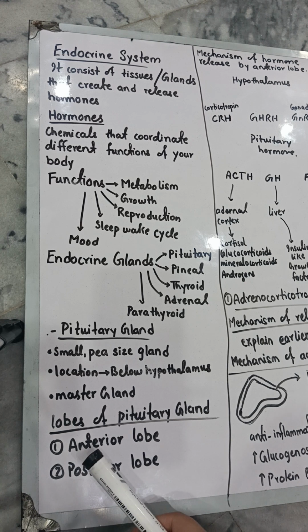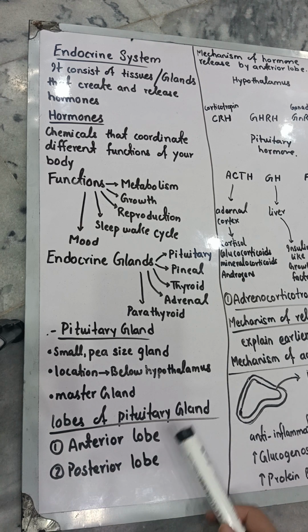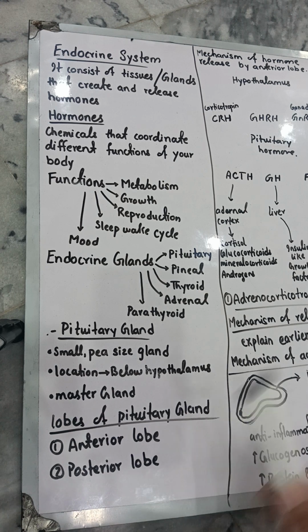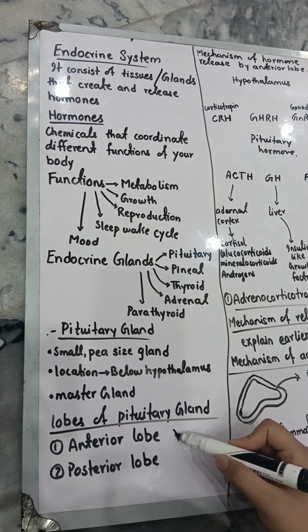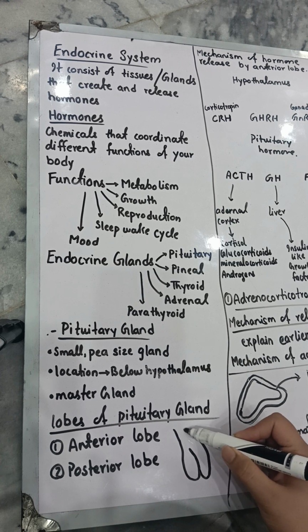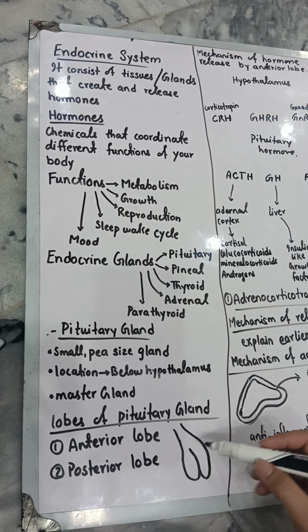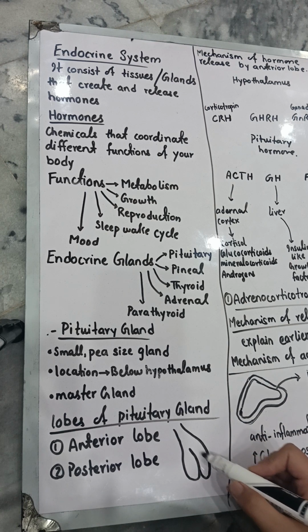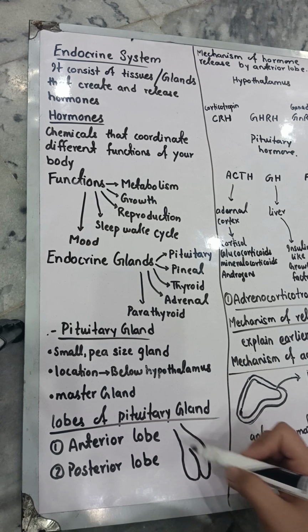Now let's discuss what the lobes of the pituitary gland are. There are two lobes of the pituitary gland: the anterior lobe and the posterior lobe. As I am drawing the picture of it, this is the shape of your pituitary gland, with the anterior lobe and the posterior lobe, and here the hypothalamus is present.